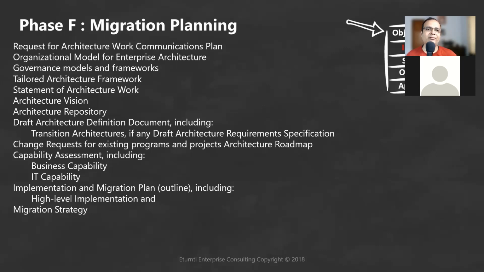Then for each phase, I've given you a list of keywords that you need to remember. If it is phase A, you do stakeholder management there. If it is phase F, you do the transition planning there. If it is phases B, C, and D, you do the architecture development there. E and F, you do the transition planning, migration planning. G and H, you do the change management and the governance part. G takes care of contract management and SLA, and H takes care of compliance and all those things. And E takes care of transition architectures.